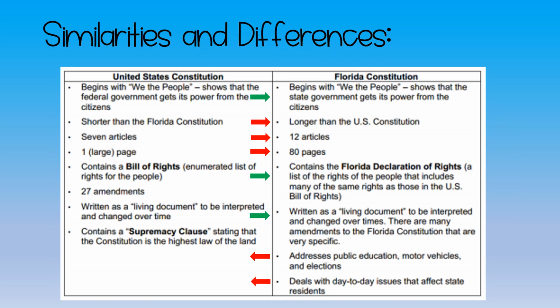So the similarities and differences. On this chart, we have the U.S. Constitution on the left and the Florida Constitution on the right. Just going to briefly go over this. So on the left, if we have any green arrows between, that means it's pointing to something that is similar, and then the red arrows are pointing to differences.